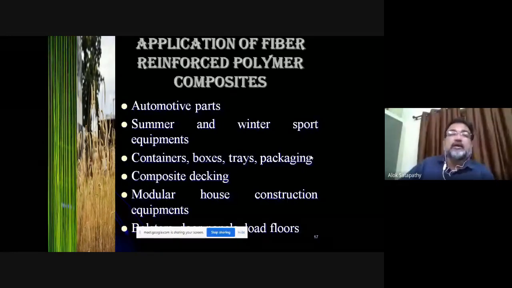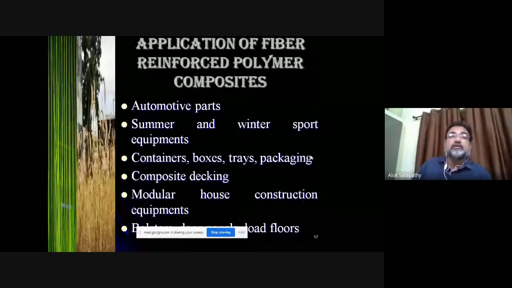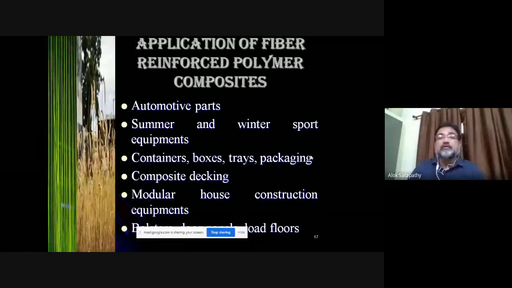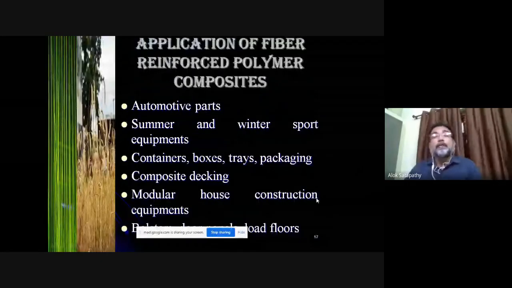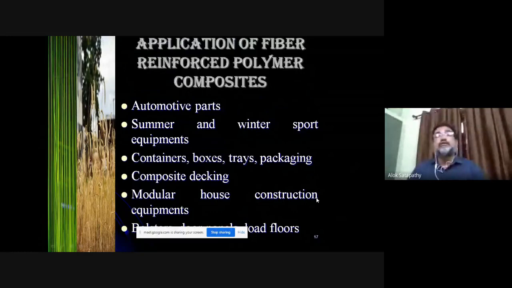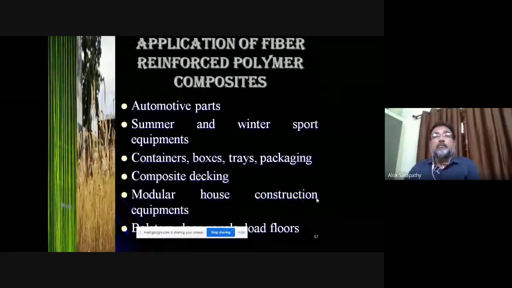Then you can get green composite applications in summer and winter sports equipment. You can have them in containers, particularly insulative containers, boxes, trays, and packaging. You can use them as decking material, then modular house construction equipment, and so on. So these are some of the general applications of green composites. But if you list out the specific applications, the list is going to be very long.